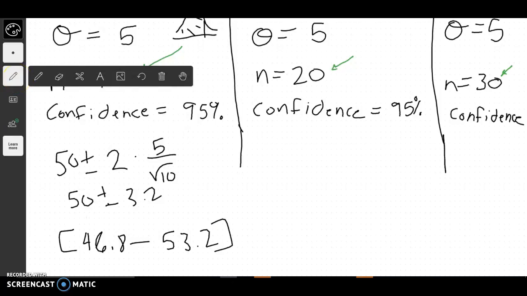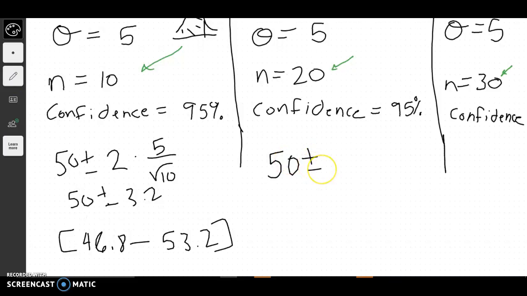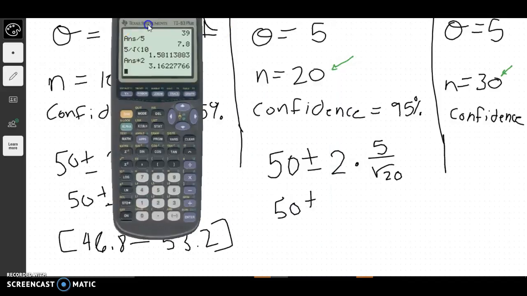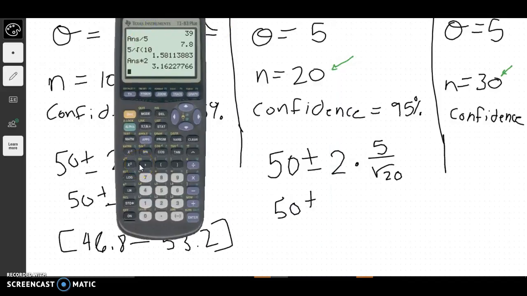Let's try it with a bigger sample size. So now our sample size is 20. We have the same mean. It's going to be 2 again. If you think about what's going to happen to our sample, our standard deviation should get smaller. So this interval should be closer. So the more you can make your sample, you don't actually have to make your confidence intervals wide. That's what we should find, but we'll do 5 divided by the square root of 20. That's 1.1, so that's about 2.2.